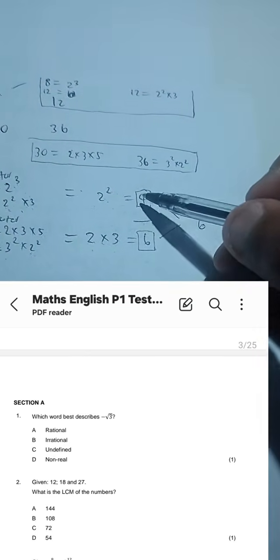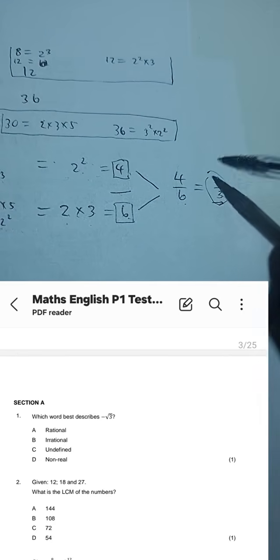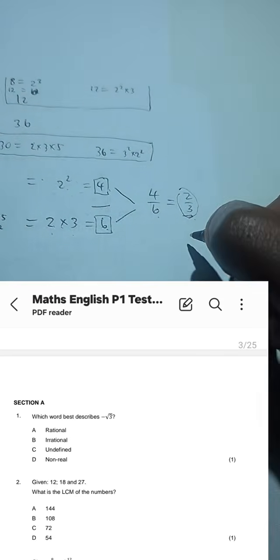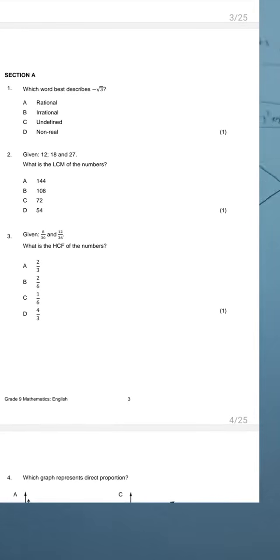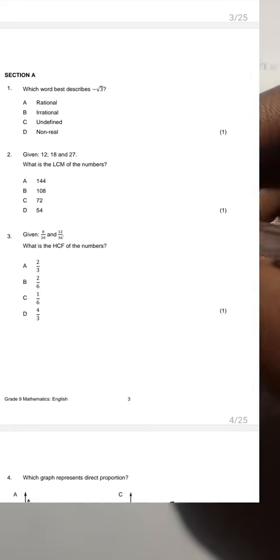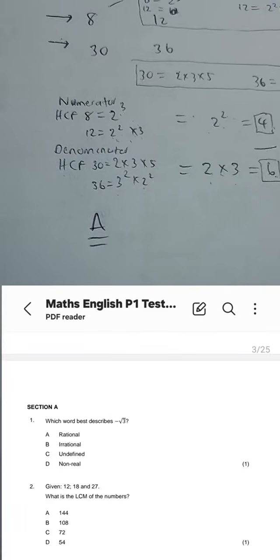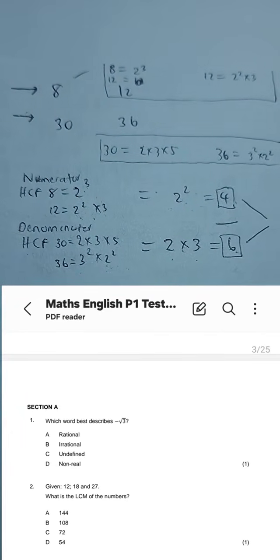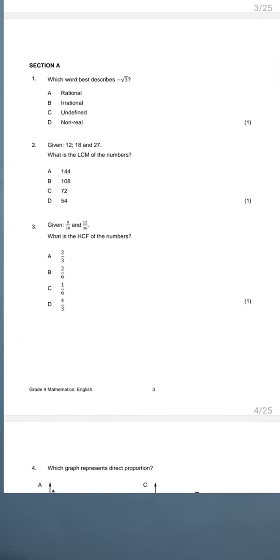Then as a fraction, it would be 4/6. But 4/6, when simplified, is actually equal to 2/3. So here, guys, is the answer. It's 2/3. So when I select the option for number 3, it is A. I've selected an option that is available and that I have been able to get in my rough work out. Okay, guys, in the GEC paper, there's enough time for you to do your rough work.